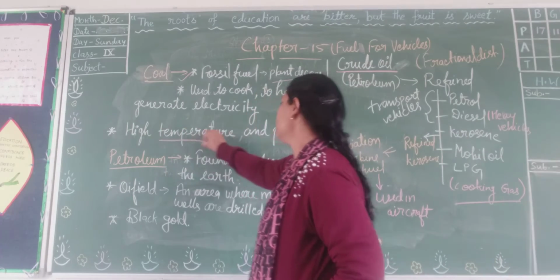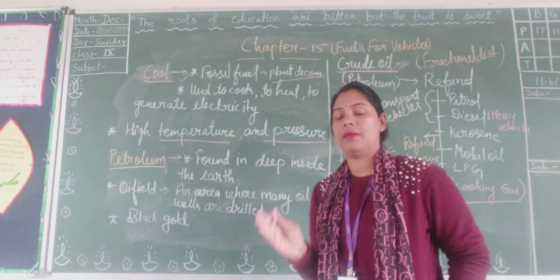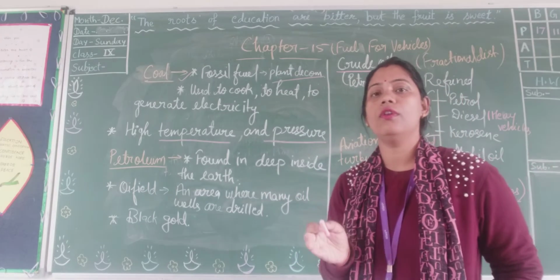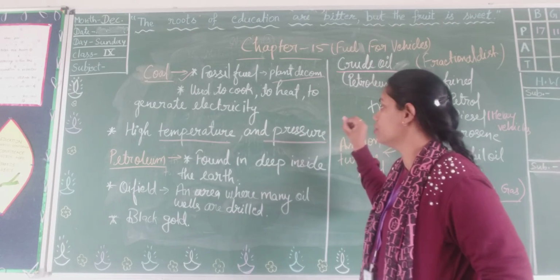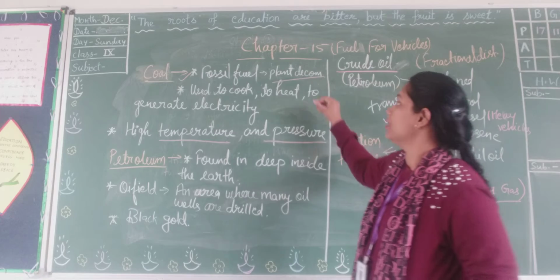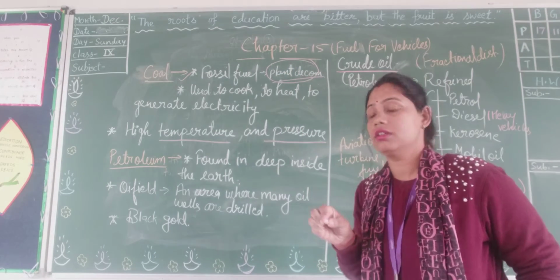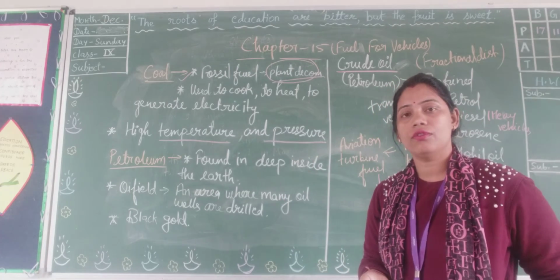High temperature and high pressure are the factors responsible for coal formation. Due to high temperature and high pressure, the plant material buried under the earth changed into coal.